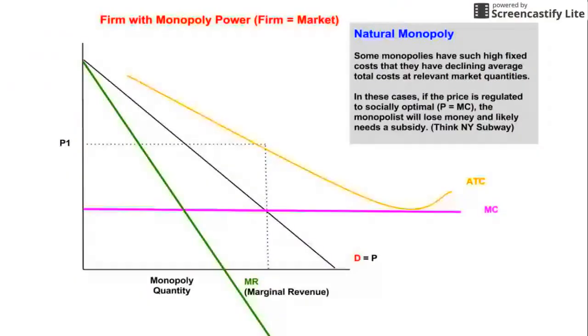Just to rehash the definition of a natural monopoly, it is a monopoly that arises because a single firm can supply a good or service at a smaller cost than other firms. It occurs because there are economies of scale over the range of output. We know looking at this figure that it is a natural monopoly because the yellow line, which is the average total cost, is experiencing economies of scale and is continually declining. Entering a market in which a company has a natural monopoly is unfavorable because entrants cannot achieve the same low costs that the monopolist can take advantage of.